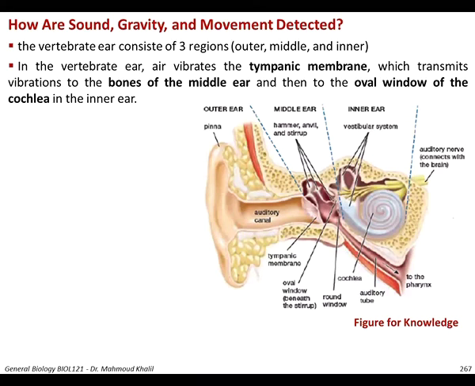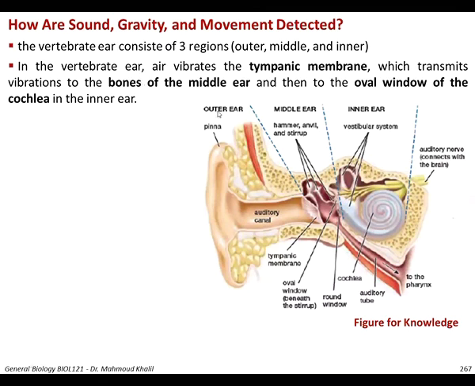How are sound, gravity, and movement detected? This is the figure showing the structure of the eye and of the ear, and this figure is also for knowledge. But you need to understand that the vertebrate ear actually consists of three regions: an outer ear, a middle ear, you can see this is the middle ear, and an inner ear inside your skull.